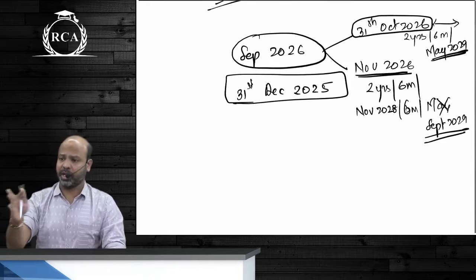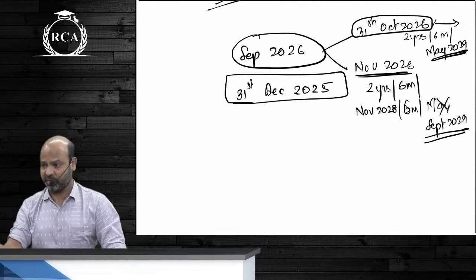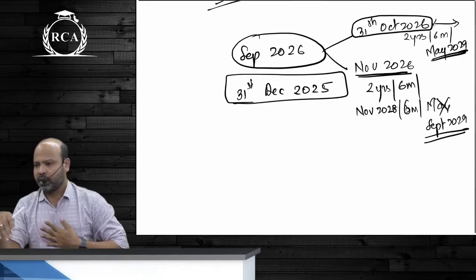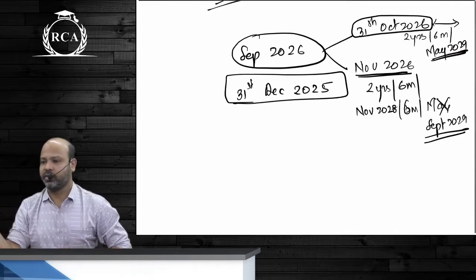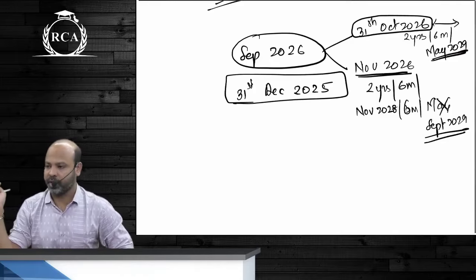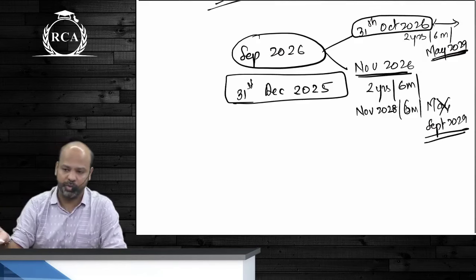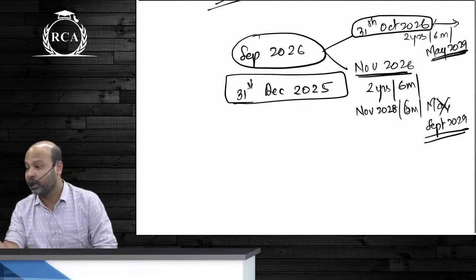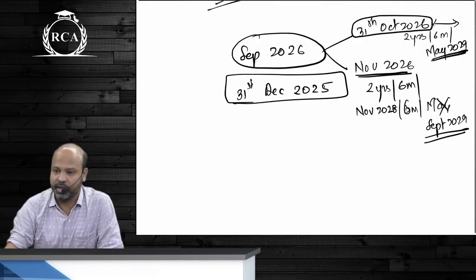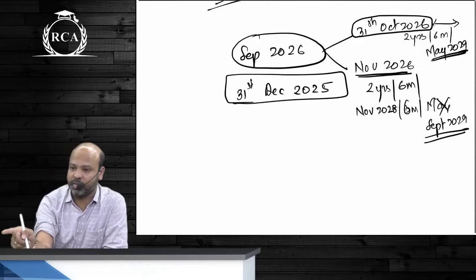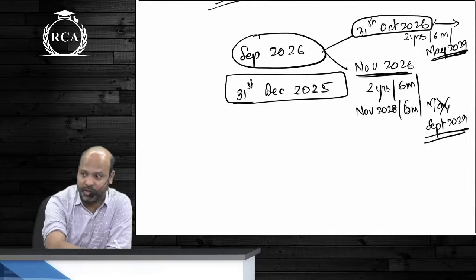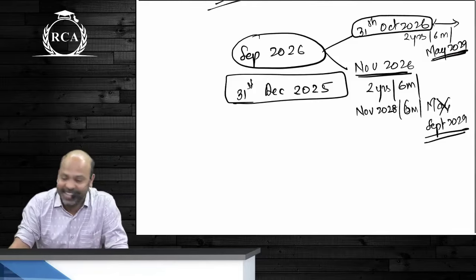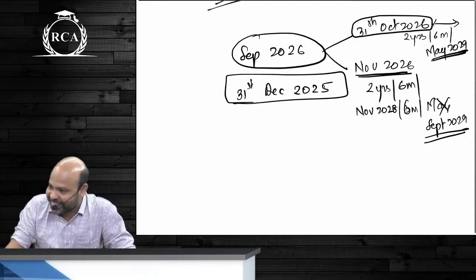The ones who are writing in May, count the same period. If your results are out by 30th June or before that, then your examination will be in January 2029. But if the results are not out before 30th June, if they are out in the month of July, then it is going to be May 2029. But in case your results are out in the month of July and their results are out before 31st October, both of you will be writing your CA final examination together. Are we clear about this, guys?